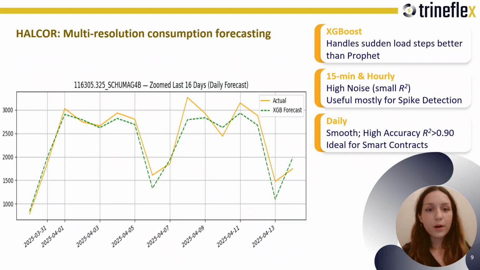We forecasted Halcor at multiple resolutions. Why? Because resolution should match the decision. For 15-minute and hourly forecasts, we use them mainly for peak visibility and operational monitoring. Daily forecasts are better for planning and contract validation because they are less sensitive to timing noise. We used XGBoost here because it handles sudden on and off transitions better in this dataset. Daily performance was strong and stable, which is exactly what the smart contracts required.